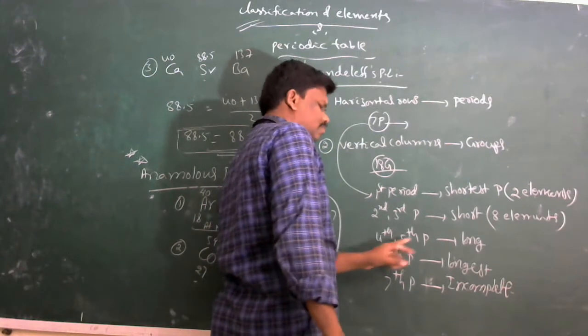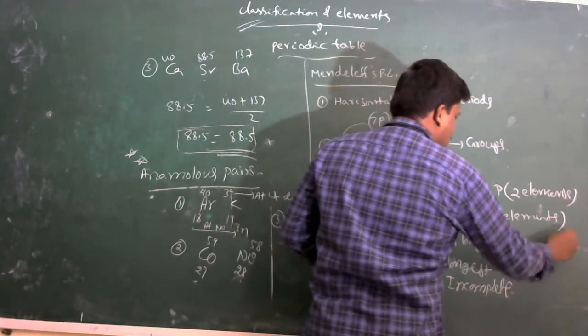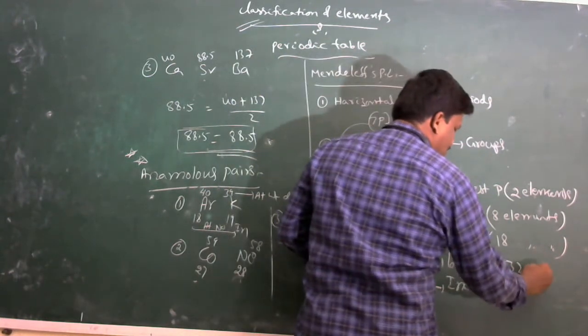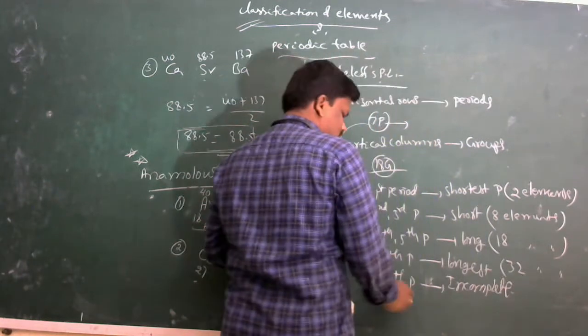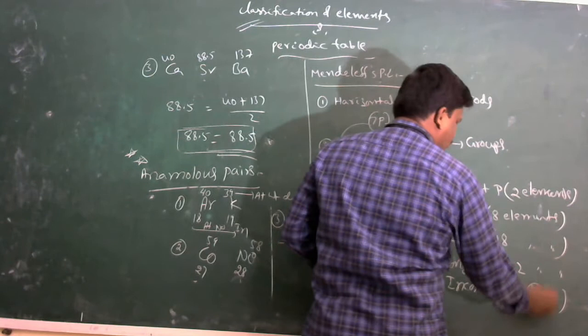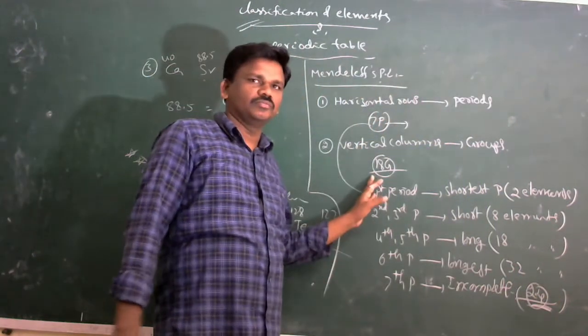The fourth and fifth periods are long periods, and each contains 18 elements. The sixth period contains 32 elements. The seventh period is an incomplete period, containing 24 elements. These are the periods.